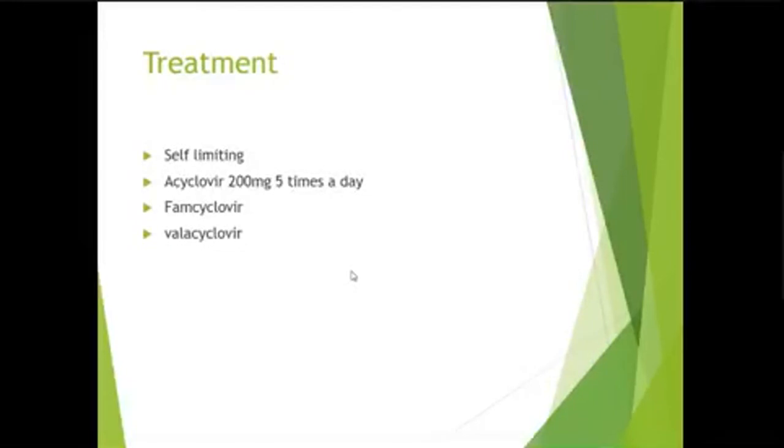It is a self-limiting infection, and if treated, you give acyclovir 200 mg 5 times a day. In cases of varicella zoster virus infection, the dose is 800 mg 5 times a day. In cases of HSV, the dose is 200 mg 5 times a day. Other antivirals like famciclovir or valacyclovir may also be given.